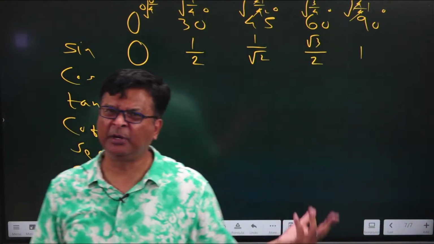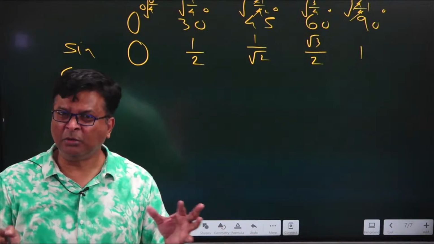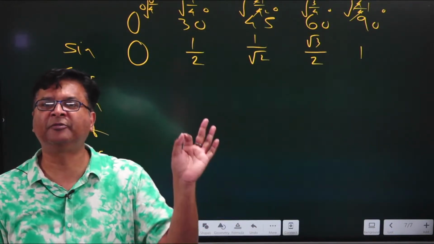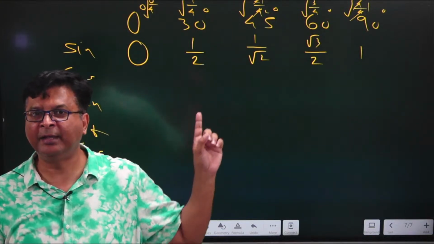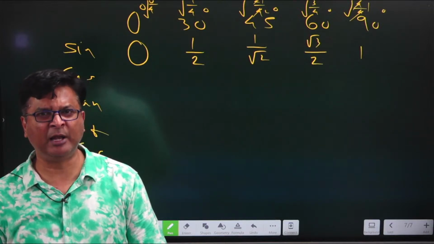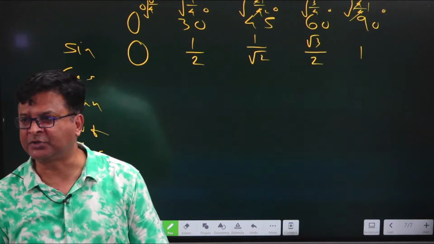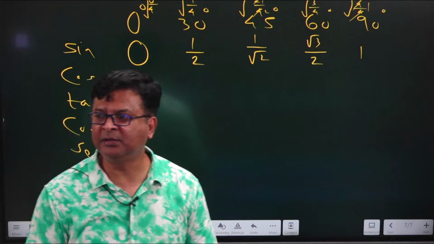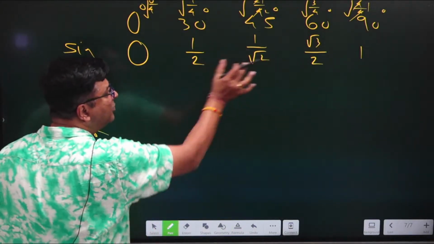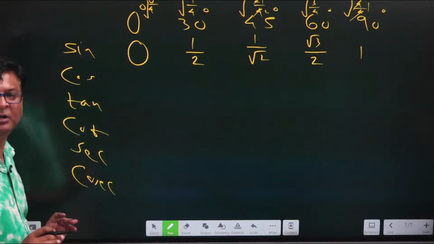Maybe you have recalled it back, but now you are ready with a trick that in future if you forget the first row itself, then those particular values which I have given in the starting as a trick will help you a lot in writing the first row. And once you have written this first row, cos is nothing but the reverse order of these values.